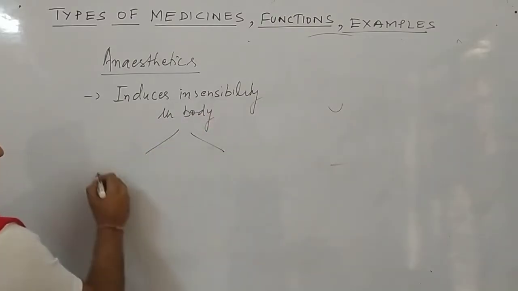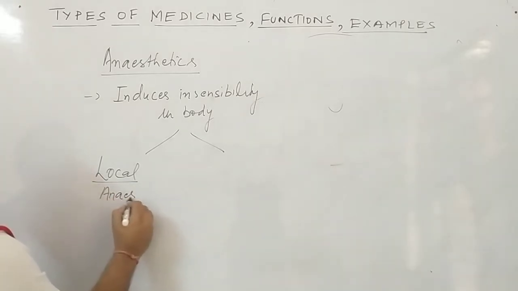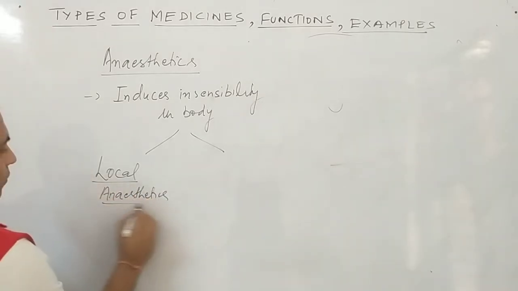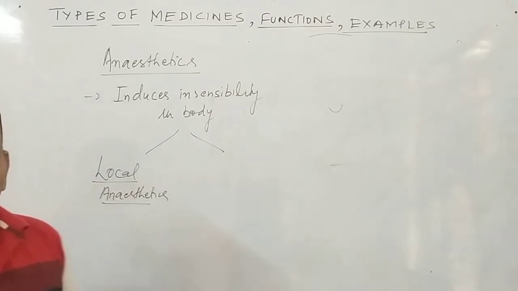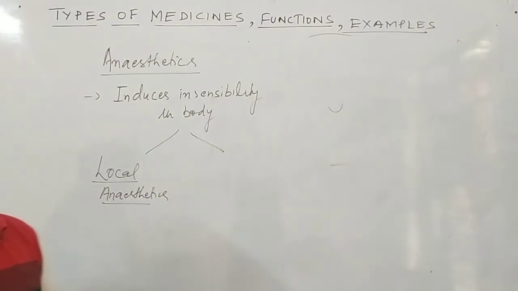This is of two types. Number one, local anesthetics. Local means that a particular part is anesthetized. Clear? Means you can say the sensibility of a particular part is lost.